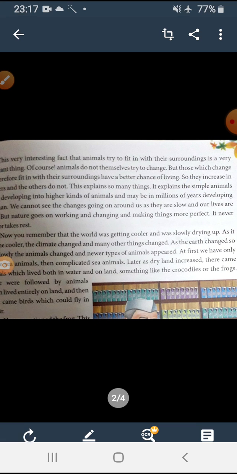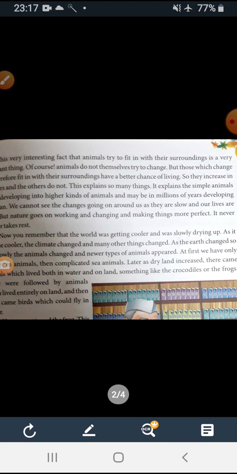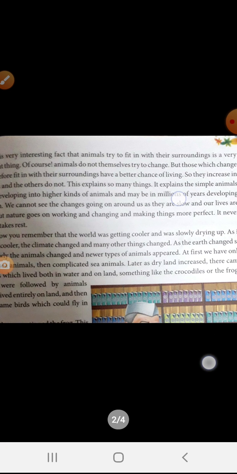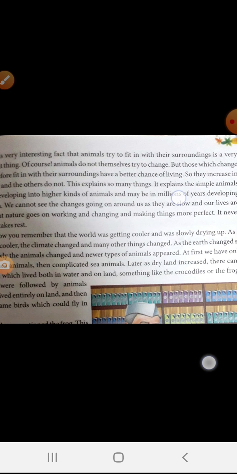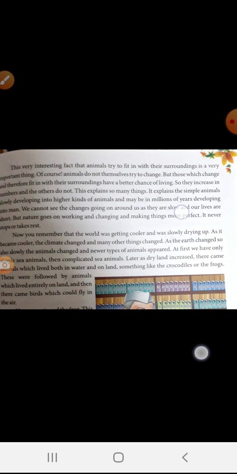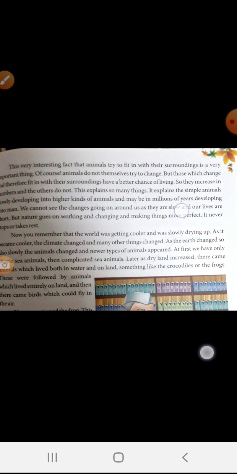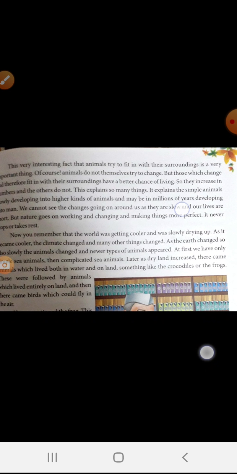Now, as the earth changed, animals changed and newer types of animals appeared. You might have seen that at first we have only simple sea animals. Then come the complicated sea animals.